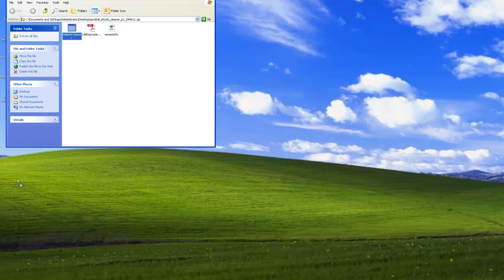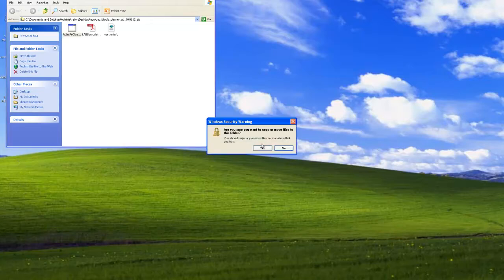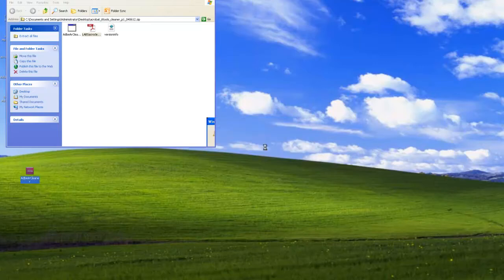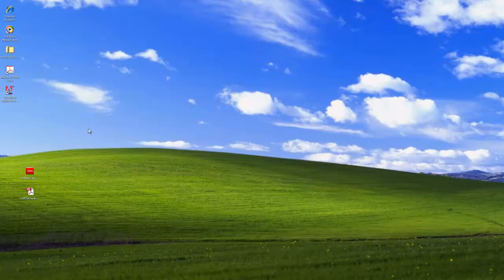And here's the utility itself. And here's the documentation. So we're going to look at the UI version first, and then after we've done that, we'll reset and use the command line version. But let's take a look at the UI.